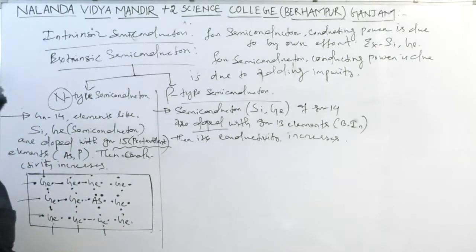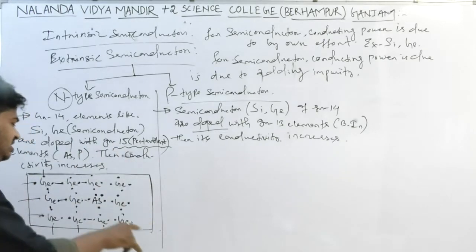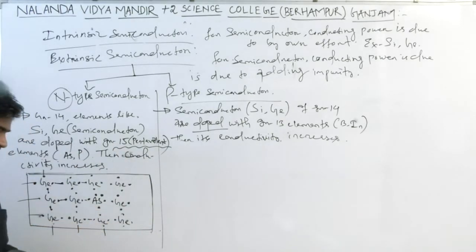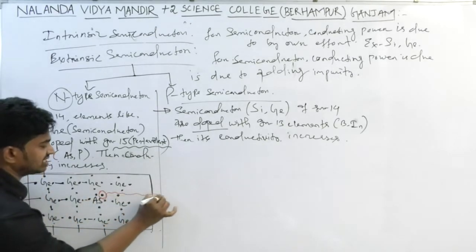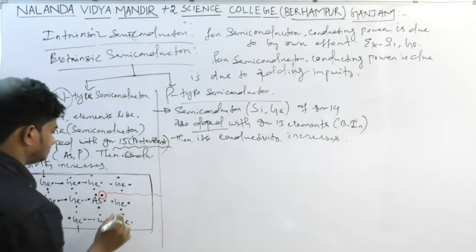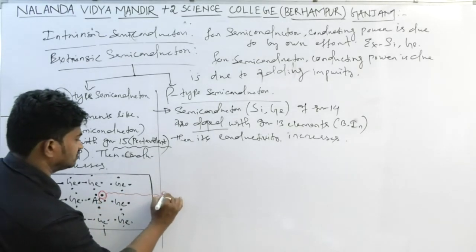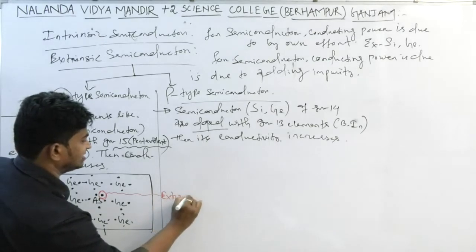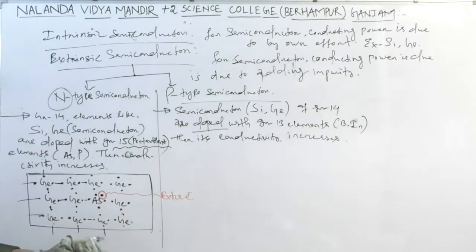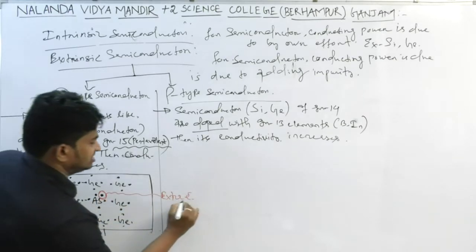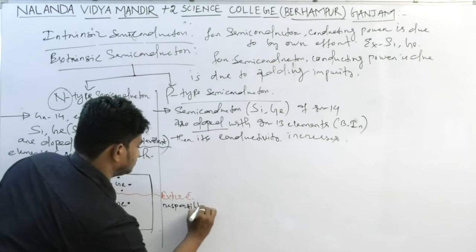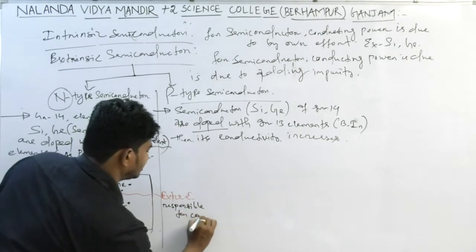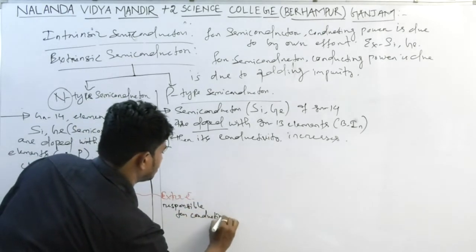So if we add an impurity of arsenic to that germanium, then in arsenic one extra electron is there. This is the extra electron, and that extra electron is responsible for conducting power, responsible for conductivity.